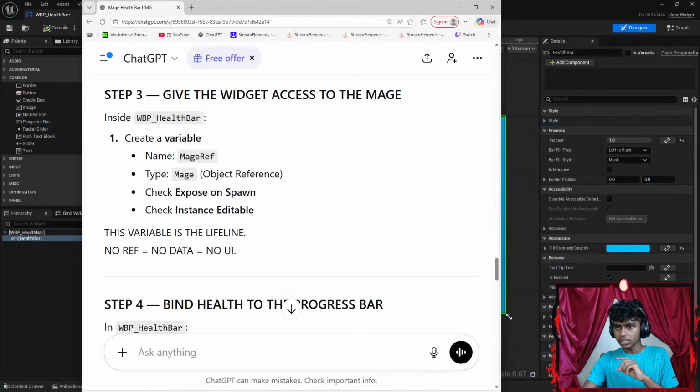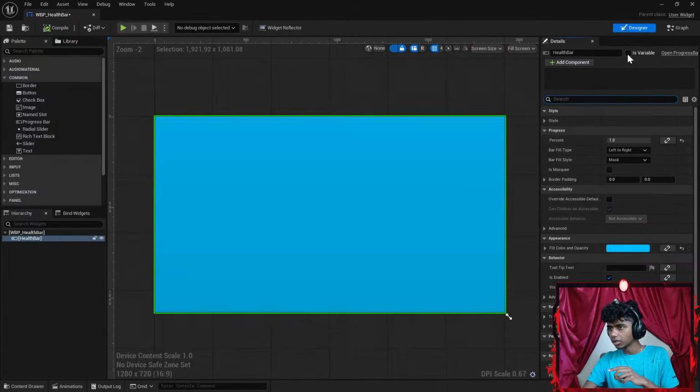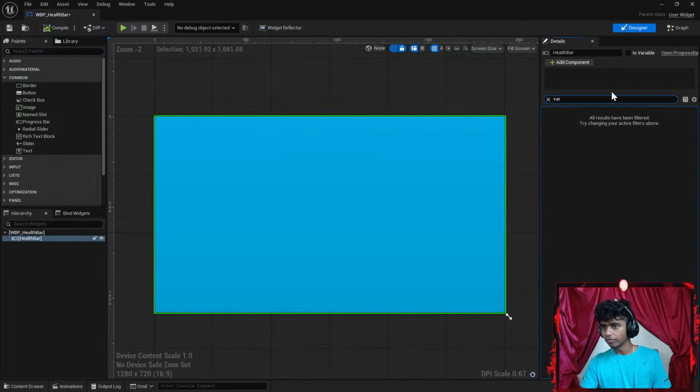Okay, so it says give widget the access to the mage. Create a variable. This is the confusing part. Name mage ref. Check mage type. Check expose on spawn. It says inside health bar create a variable. Do I create a variable over here? Health bar is a variable. What if I type something like variable? There is no variable, guys.